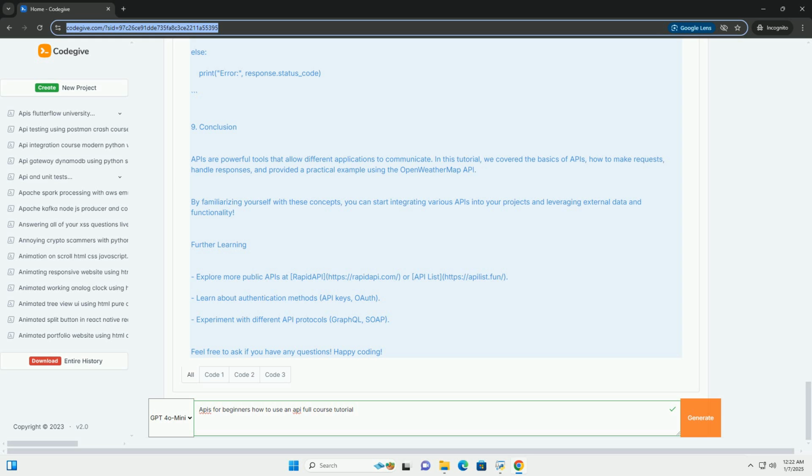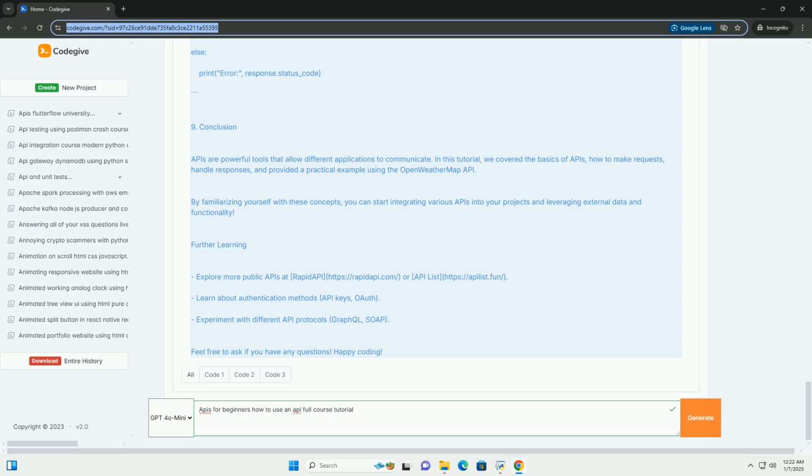9. Conclusion. APIs are powerful tools that allow different applications to communicate. In this tutorial, we covered the basics of APIs, how to make requests, handle responses, and provided a practical example using the OpenWeatherMap API. By familiarizing yourself with these concepts, you can start integrating various APIs into your projects and leveraging external data and functionality.